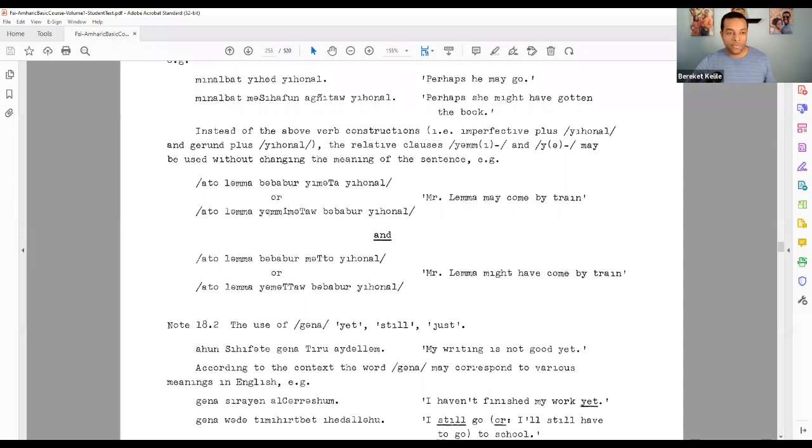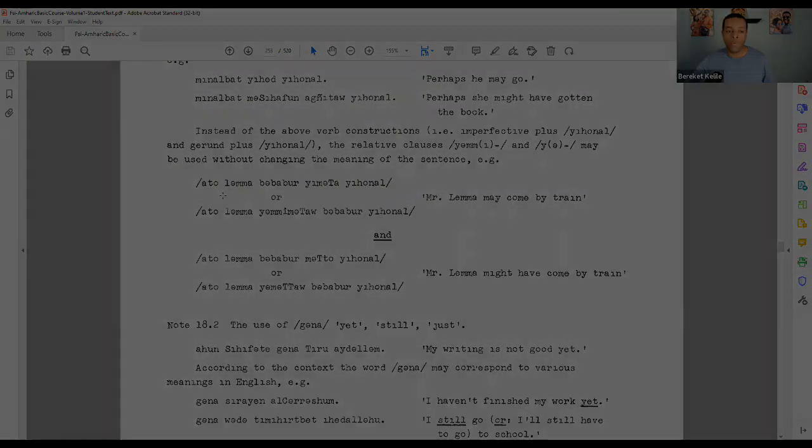An alternative construction would be Atolama yamimata bababor Yehonal. So using that yami prefix on the short imperfective, forming a relative clause there. Or in Atolama bababor Mato Yehonal, so we see the gerund there, the alternative construction would be Atolama yamata bababor Yehonal. So two ways of saying that there, similar meanings. And that's note 18.1.